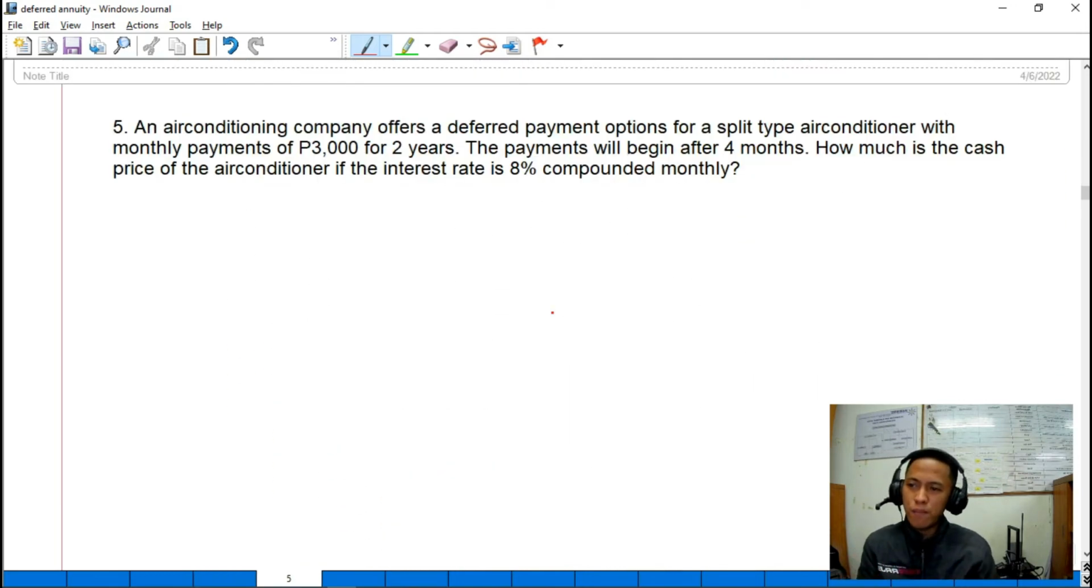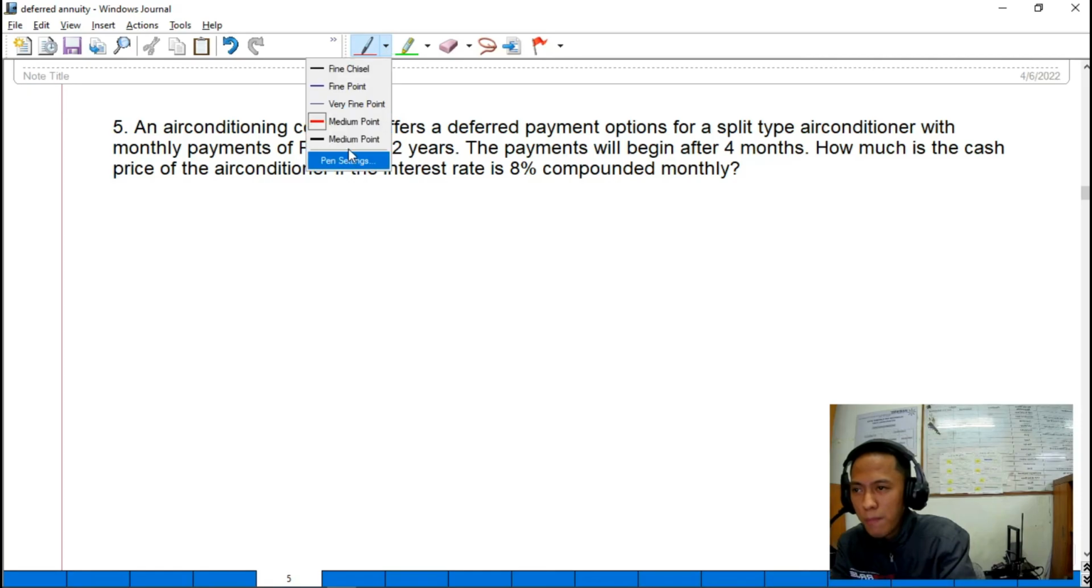An air conditioning company offers a deferred payment option for a split type air conditioner with monthly payments of 3,000 pesos for 2 years. The payments will begin after 4 months. How much is the cash price of the air conditioner if the interest rate is 8% compounded monthly? So, kapag kumuha ka ng aircon sa company na to, payable siya for 2 years at 3,000 monthly, pero magbabayad ka after 4 months. And then, yung ating interest rate is 8% compounded monthly.